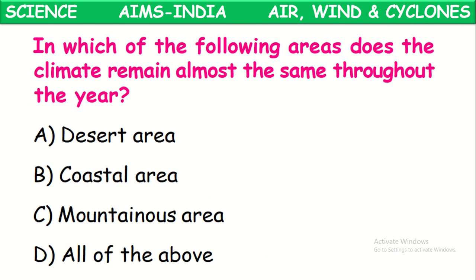Next, in which of the following areas does the climate remain almost the same throughout the year? See, in which areas the climate will be almost similar throughout the year? It is in coastal areas. The climate in those places will be almost the same throughout the year. Coastal areas means the places nearby the oceans and seas.